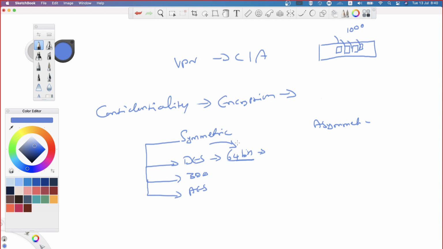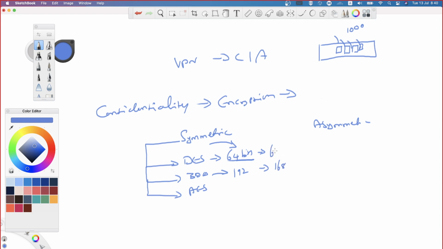So out of 64 bits, how many bytes do you have? 8 bytes. So for every byte, one bit is reserved for the parity. So you are getting only 56 bits as the usable key size. Same way, if you apply triple DES, 3 times DES, you have 192 bits as the total key size. Again, for every byte, one bit is going to be reserved for parity. So you have to take out 3 into 8, 24 bits. If you take out the 24 bits, you will get 168 bits of key size.